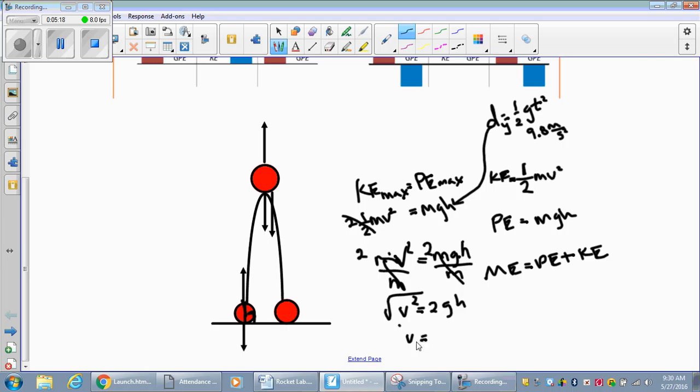So our initial velocity, we're going to figure out by taking the square root of 2gh. I'm having to reset my pen every time, guys. 2gh, you get the point. 2 times gravity times height, and take the square root of that.